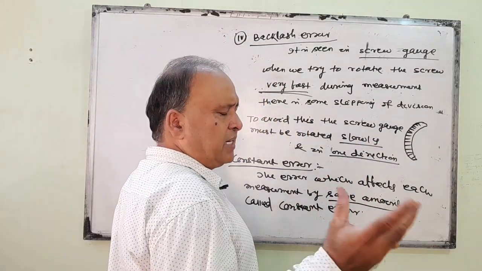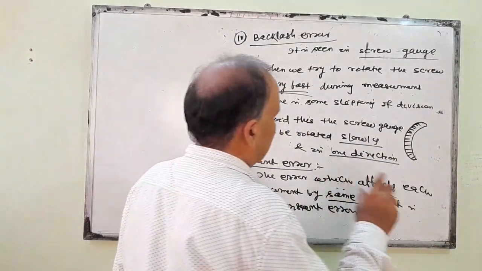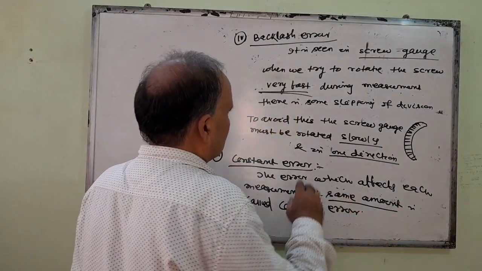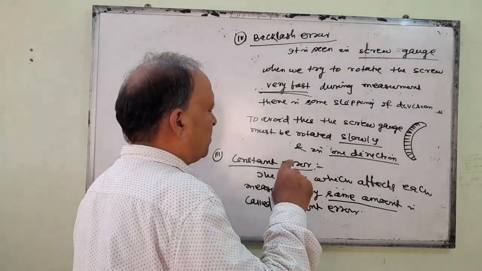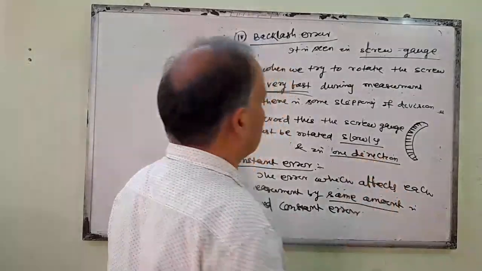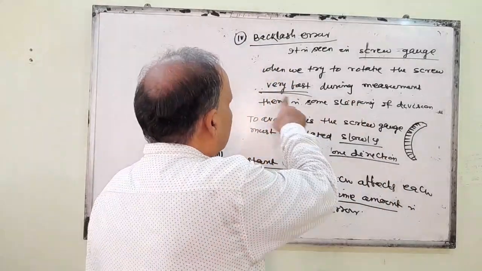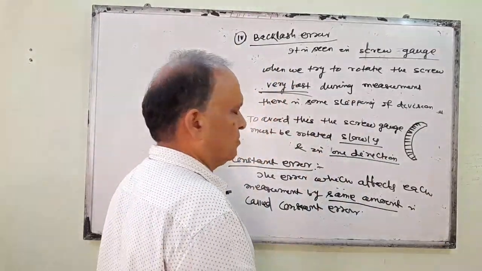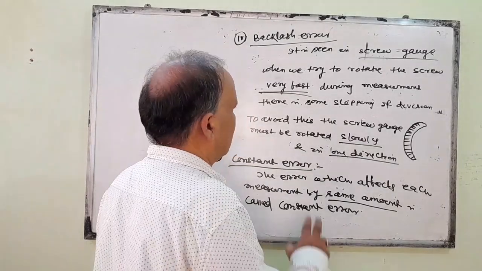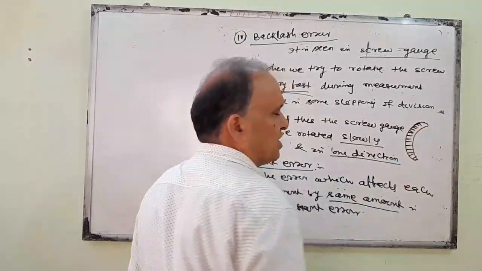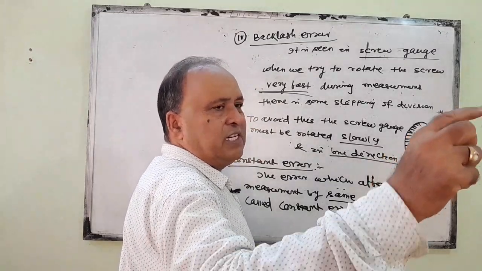Screw gauge is a measuring instrument which is used to measure length. If you don't use the screw gauge properly, that means we rotate it very fast, then during the measurement there is slipping of some divisions. Instead of one division there will be 2 or 3 divisions at a time.